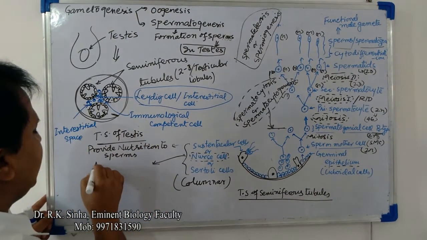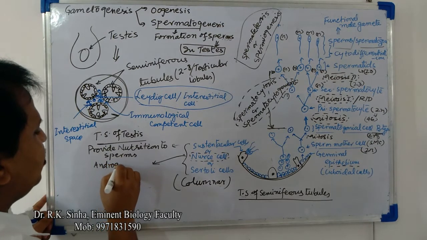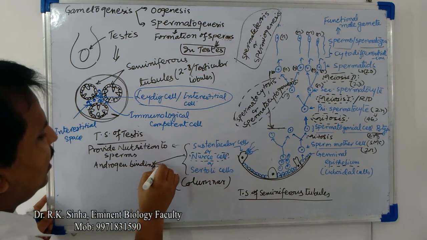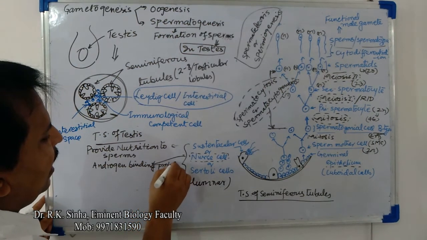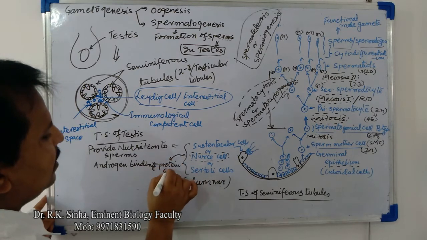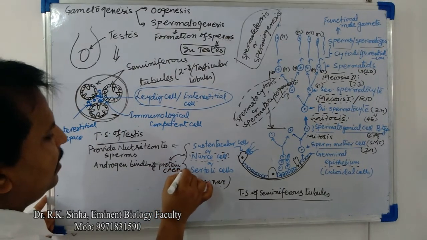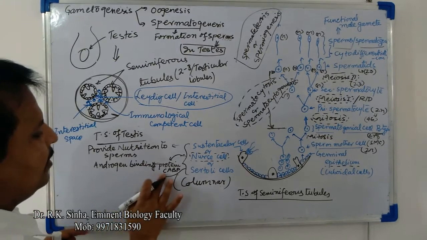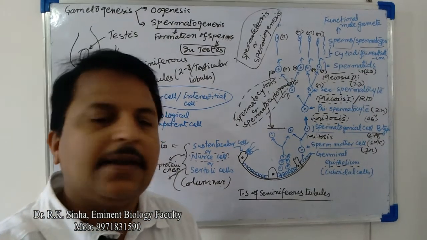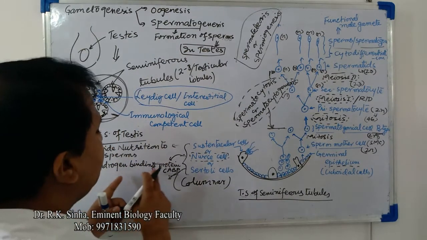Androgen binding protein, ABP. It will secrete androgen binding protein.